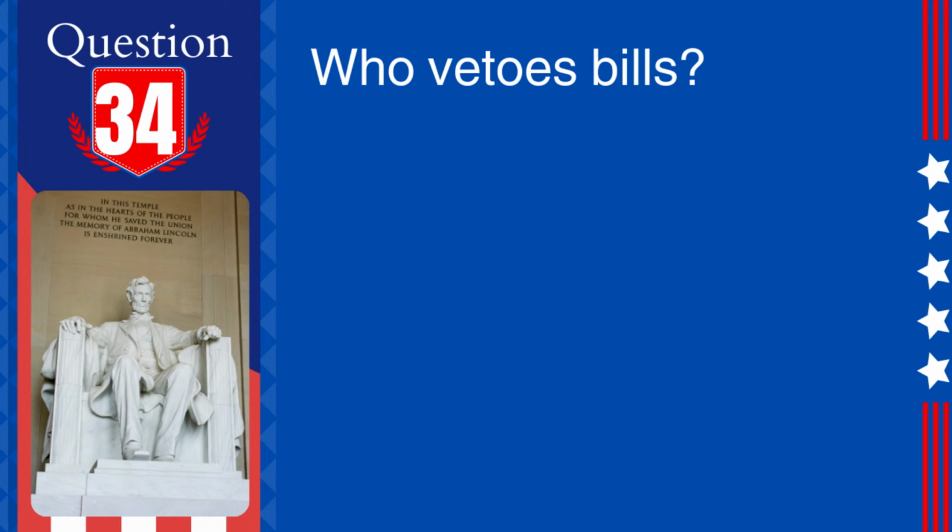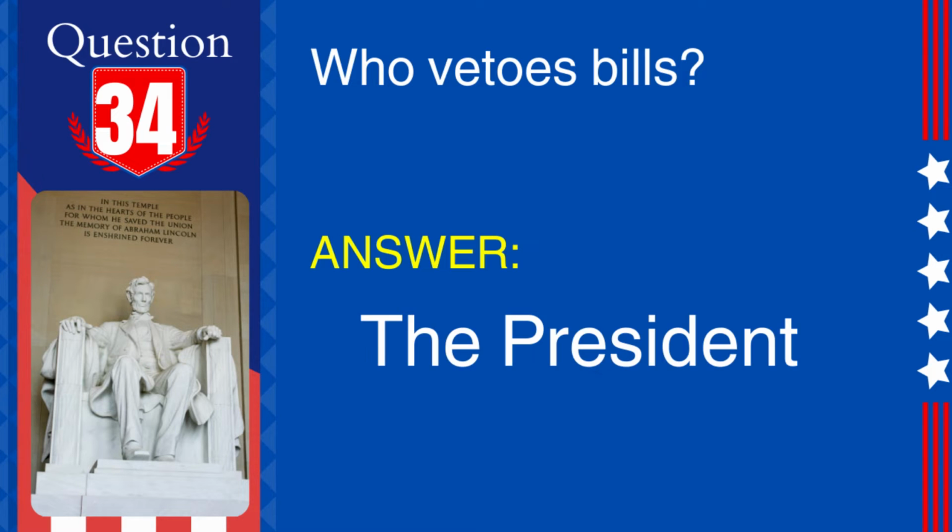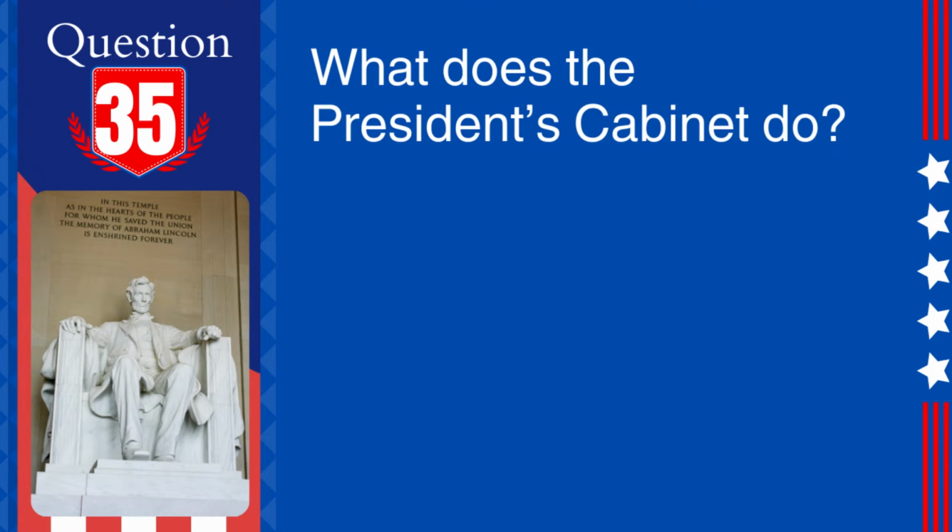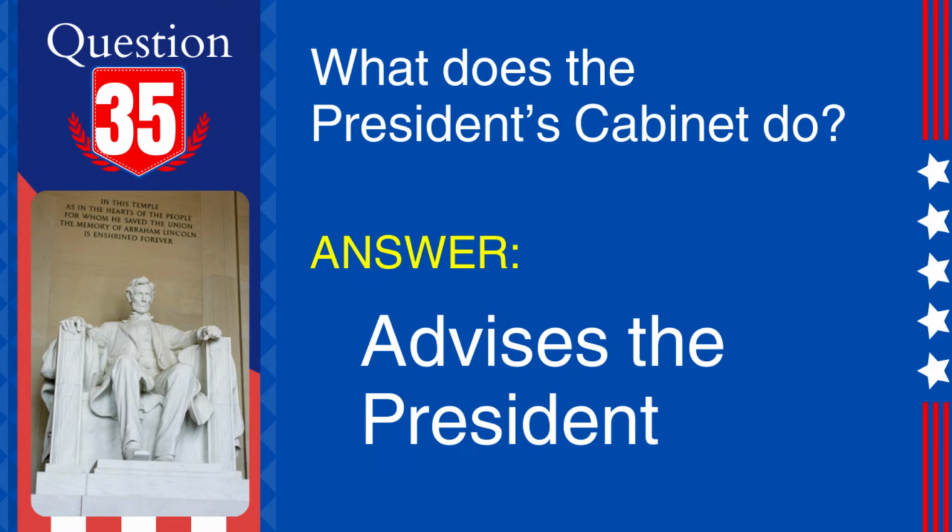34. Question: who vetoes bills? Answer: the President. Explanation: the President has the power to veto or reject legislation passed by Congress. 35. Question: what does the President's Cabinet do? Answer: advises the President. Explanation: the President's Cabinet, consisting of the Vice President and the heads of executive departments, provides advice to the President on various matters.